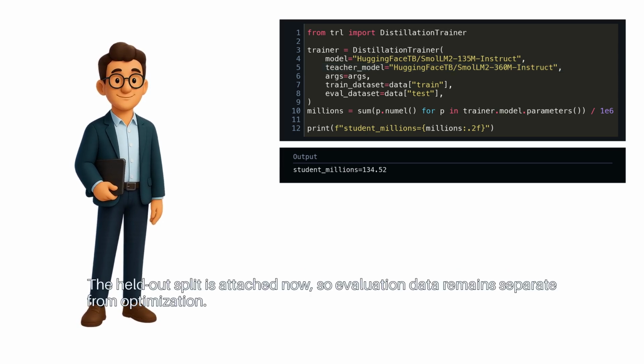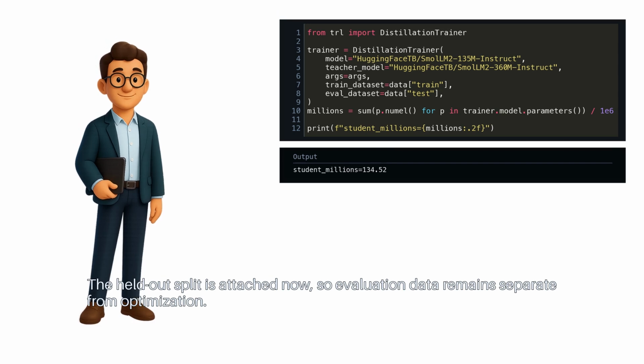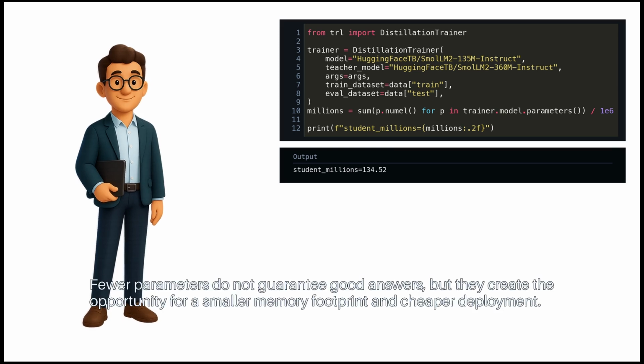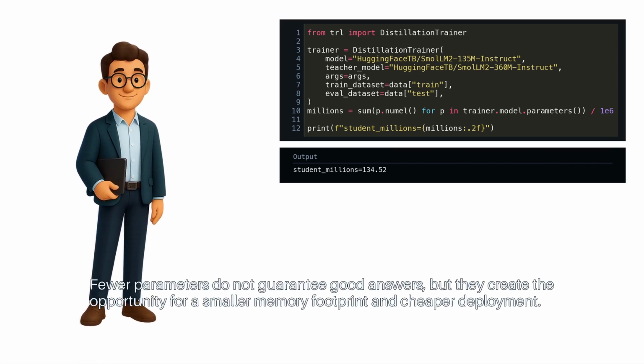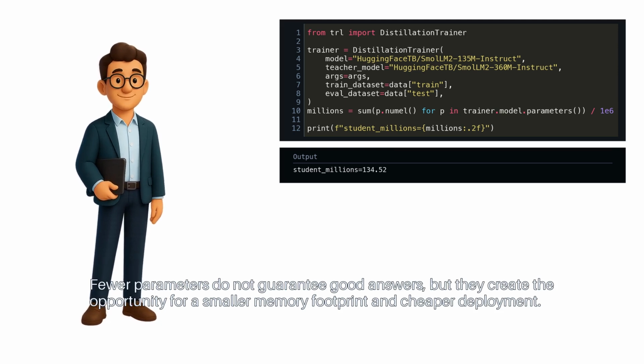The held-out split is attached now, so evaluation data remains separate from optimization. The printed parameter count makes the intended serving size advantage visible before training begins. Fewer parameters do not guarantee good answers, but they create the opportunity for a smaller memory footprint and cheaper deployment.